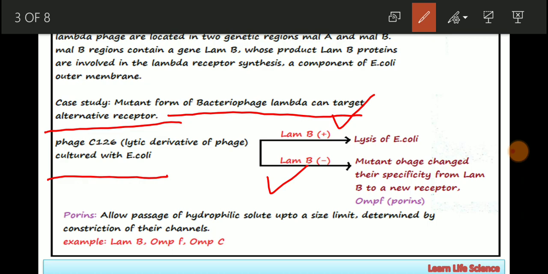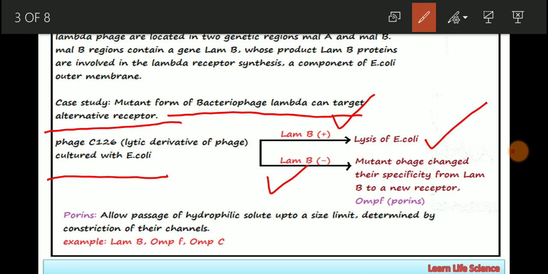The first thing that will occur in the presence of the LamB receptor on the E. coli surface is that the ligand from Lambda bacteriophage is going to bind and inject its DNA into the host cell, and lysis of E. coli is going to occur.